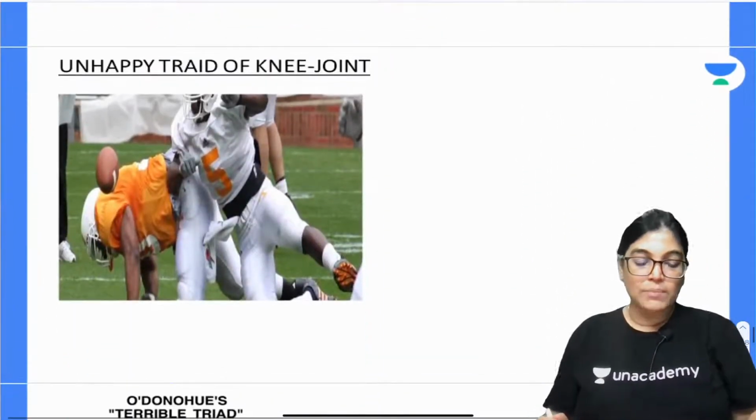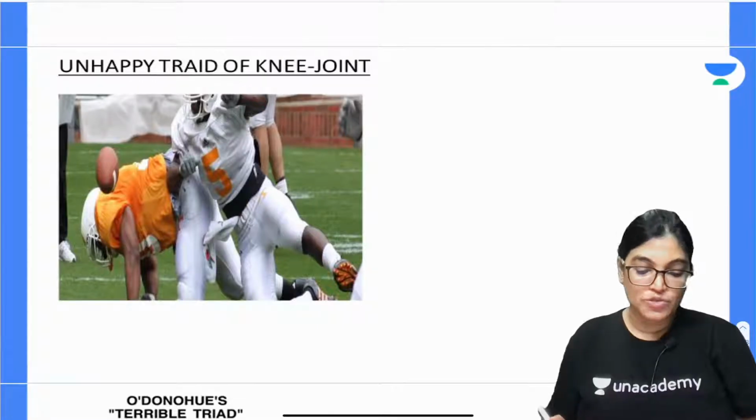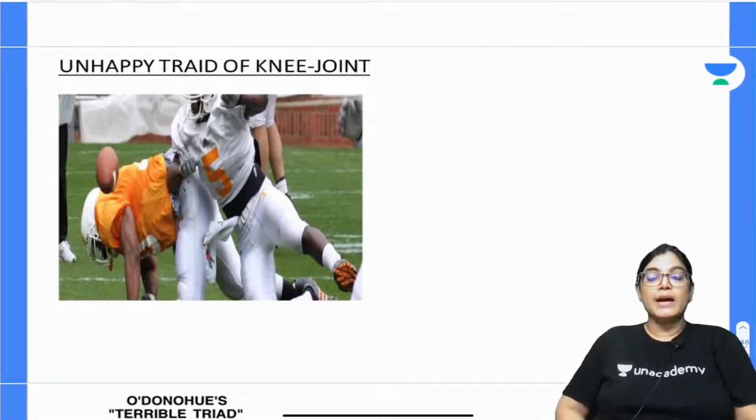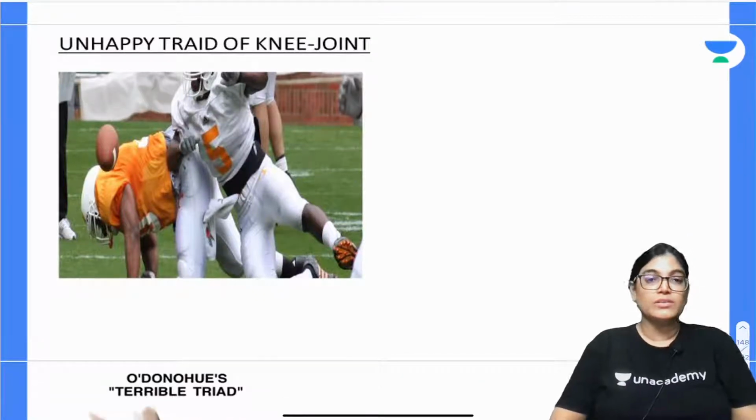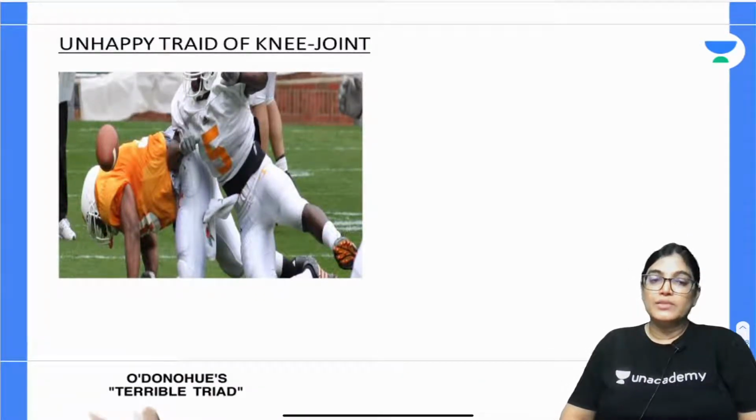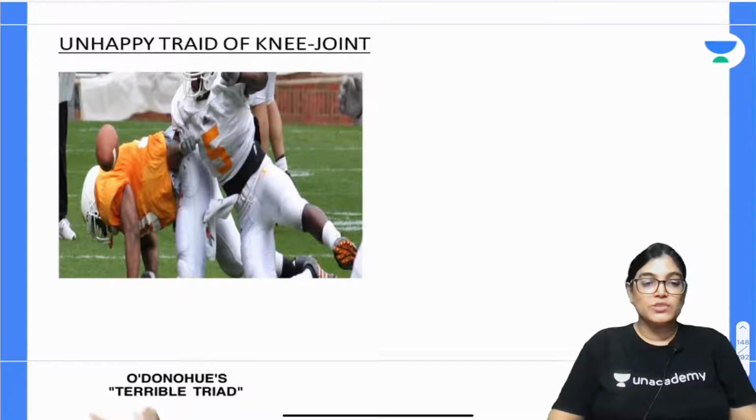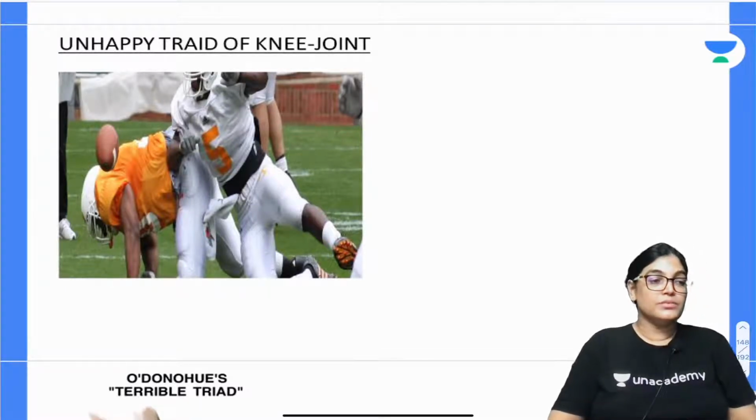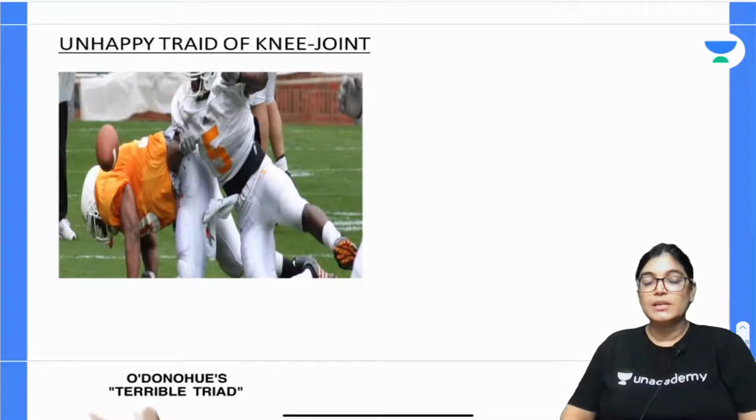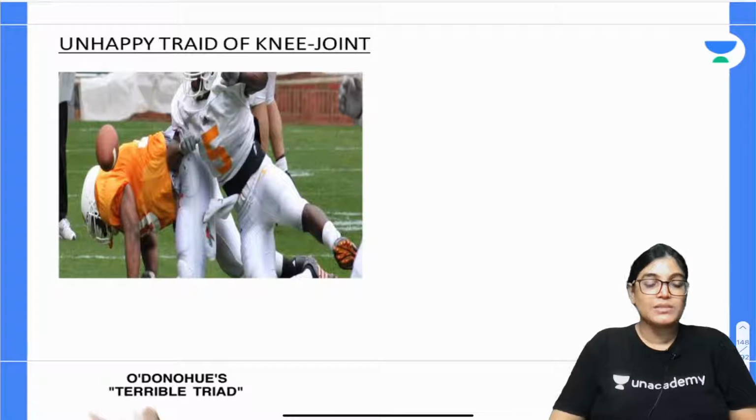Now, one of the applied aspects is unhappy triad of knee joint. Actually, in case of athletes, footballers, basketballers, rugby players, when there is injury from the lateral aspect and twisting injuries, there is a chance of a high frequency injury. There can be a chance of injury of three important ligaments together, that is called the terrible triad or O'Donoghue or unhappy triad of knee joint.